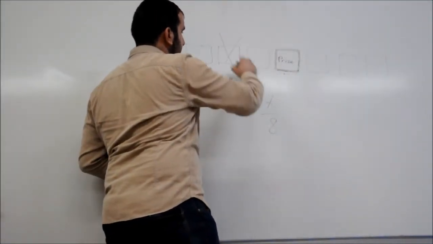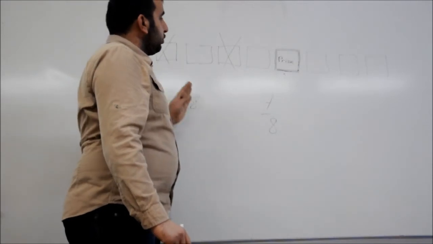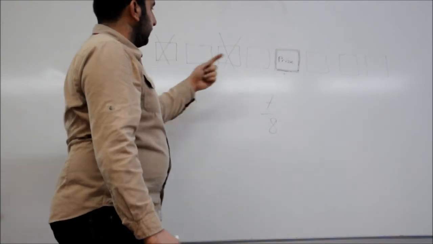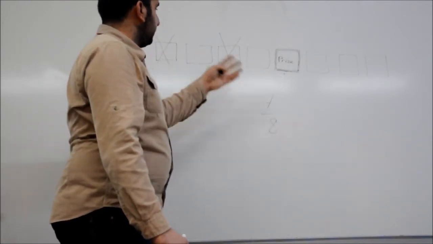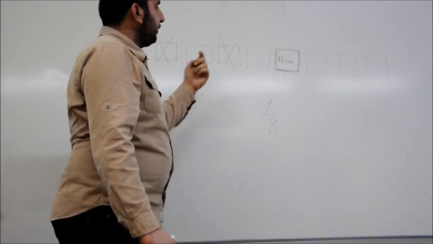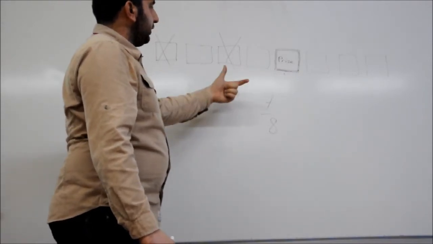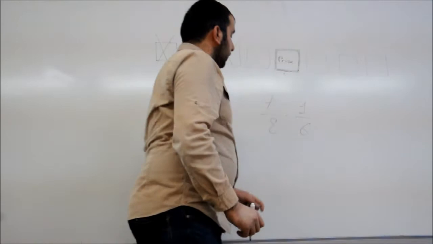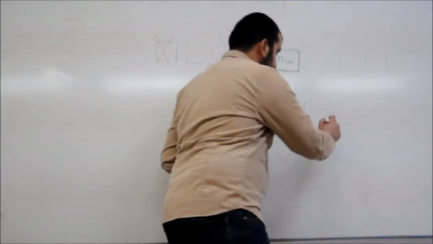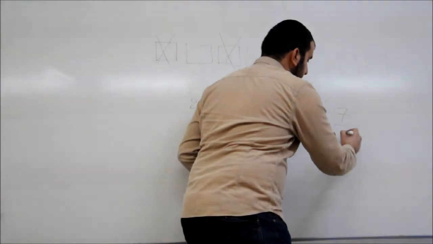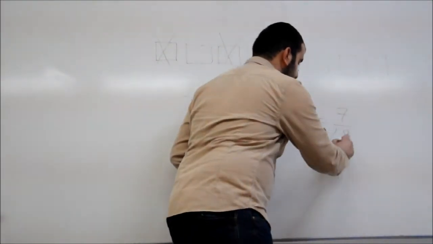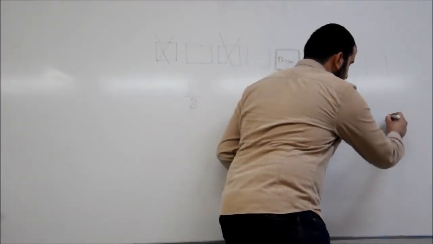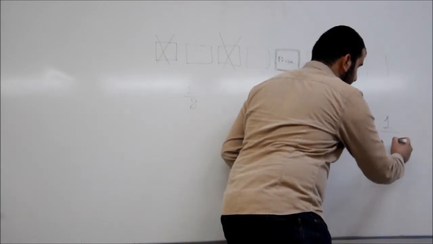For example, this box. And you choose the remaining boxes instead of the first choice. The number of the remaining boxes is 6. So the probability of winning the grand prize by choosing the remaining boxes is 1 over 6. Multiplying these two probabilities, you will find that the probability is equal to 7 over 48, which is greater than the probability of winning the grand prize in the first choice.